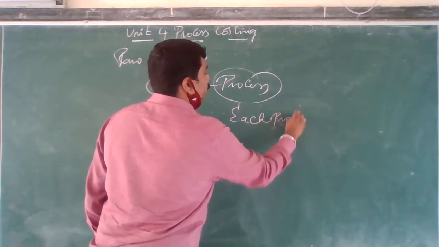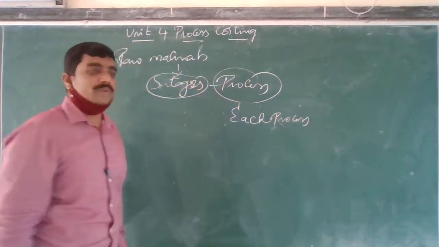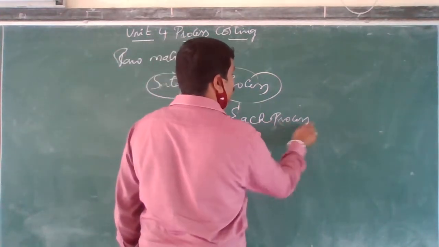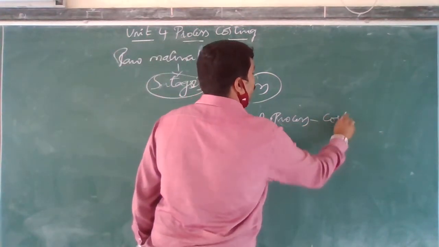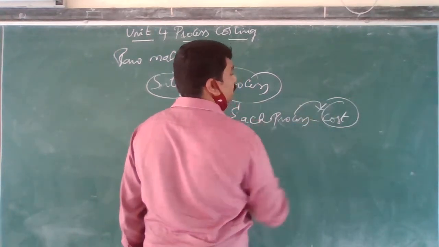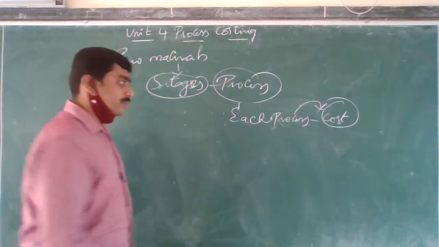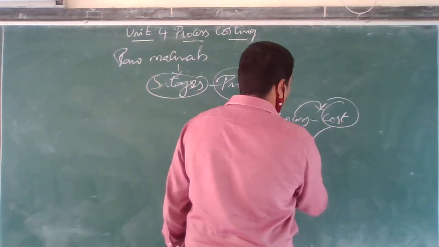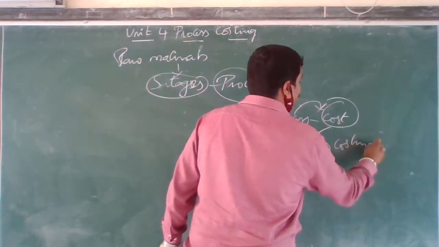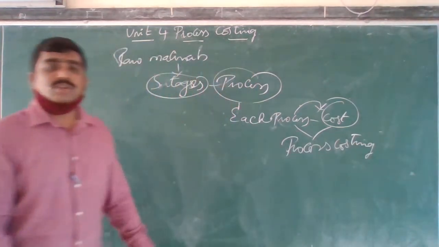Process. For each process, what is the cost incurred? Each process cost is called what? Process costing. Are you all clear with this? By using this tool, we call it process cost. Are you all clear with this?